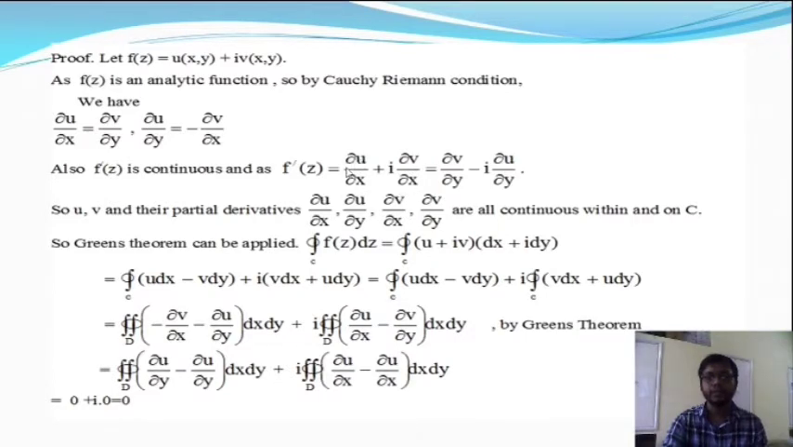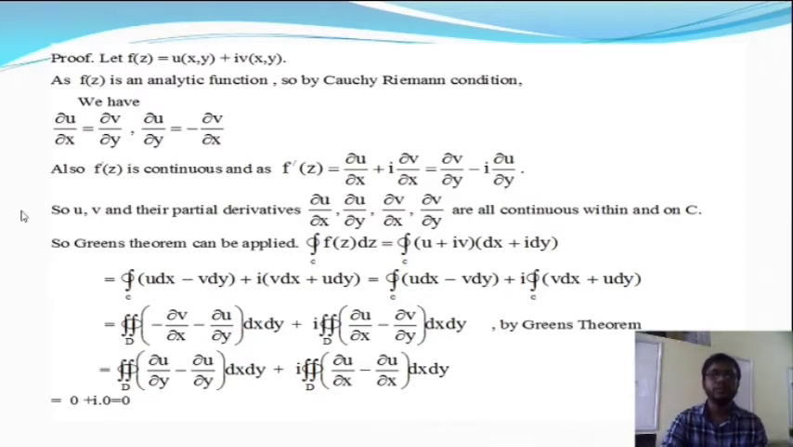So now applying the Cauchy-Riemann equation, we get del u del x is equal to del v del y, and for del v del x we put minus del u del y. So f dash z is either del u del x plus i into del v del x, or it will give del v del y minus i into del u del y.